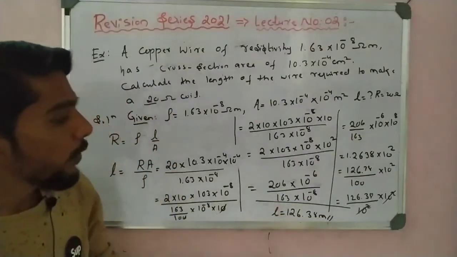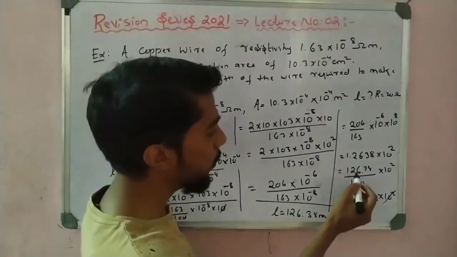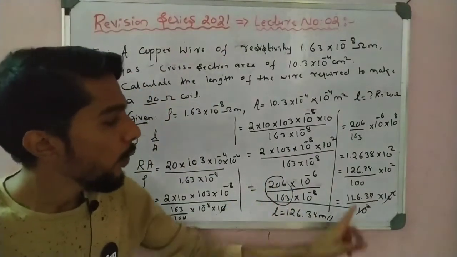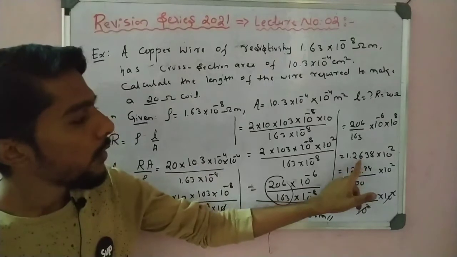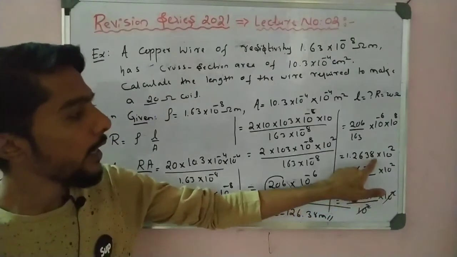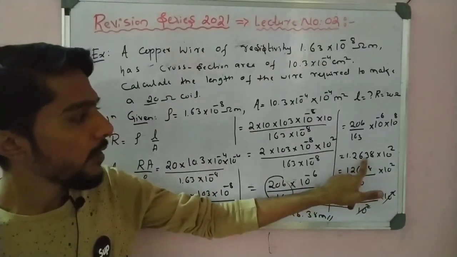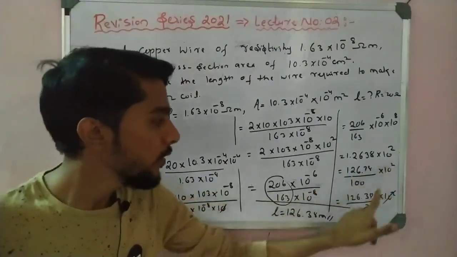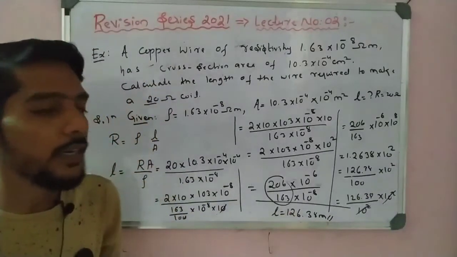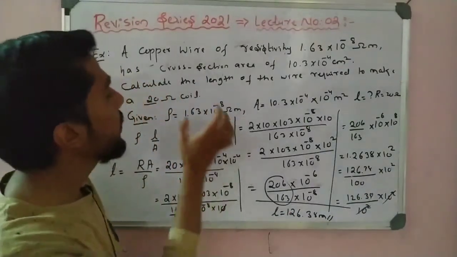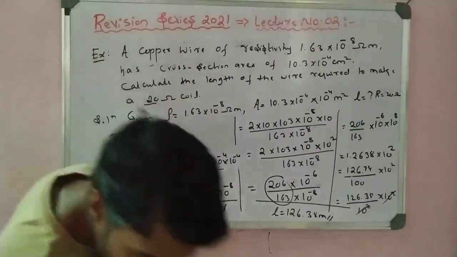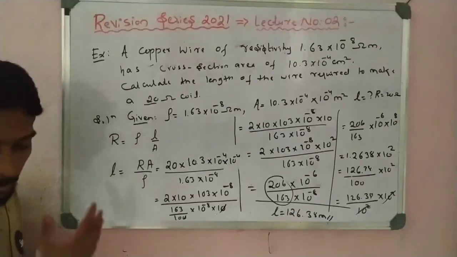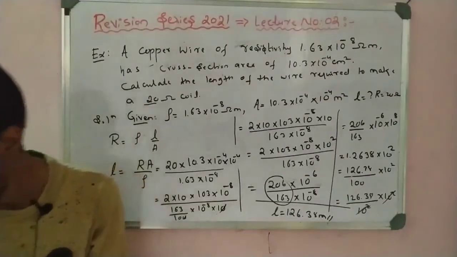So carefully you divide all these things. Do it yourself. If you divide this 206 by 163, you get 1.2638, and then I make 2 decimal jump here, which means we get 126.38 by 100, so this gets cancelled. So I get 126.38 meter is the length of a conductor to make the resistance of 20 ohm. Students, this is another very important point you have to remember. Please write down this one.